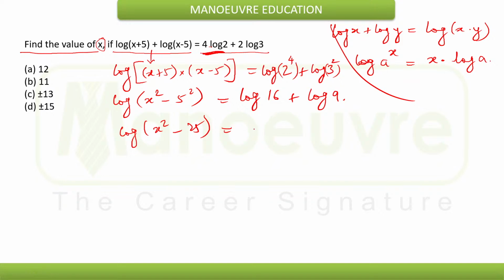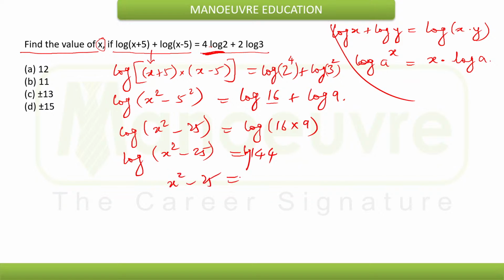Now this is log of x plus log of y, so that will be log of x into y, so that will be 16 into 9, which is 144. So log of x square minus 25 is equal to log of 144, so x square minus 25 will be equal to 144.